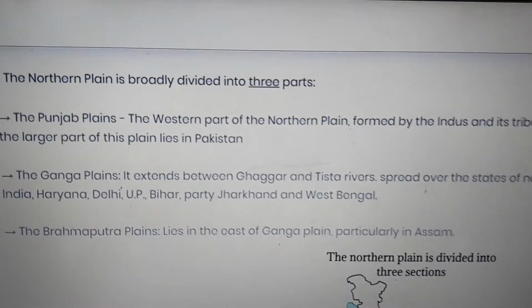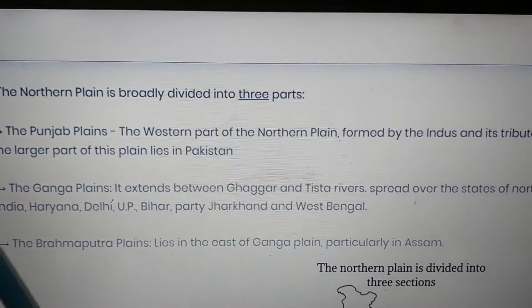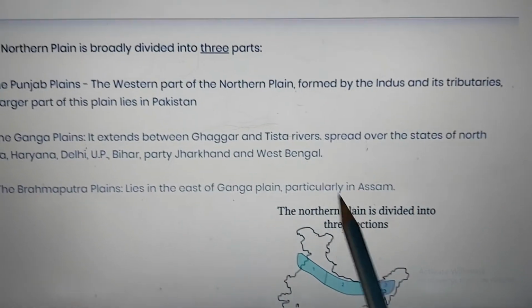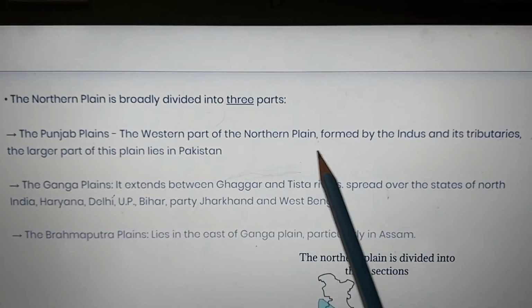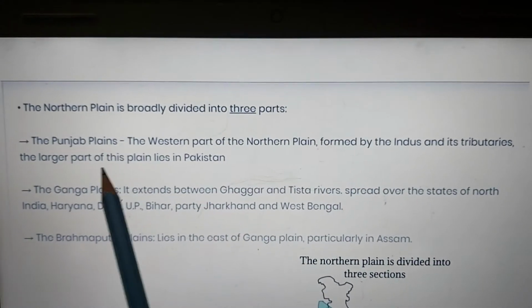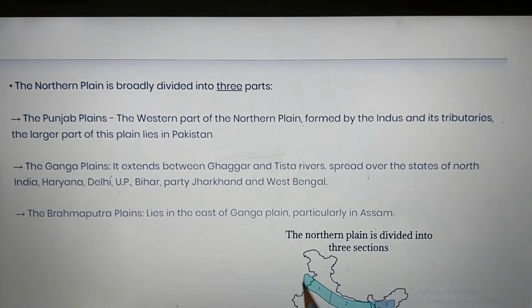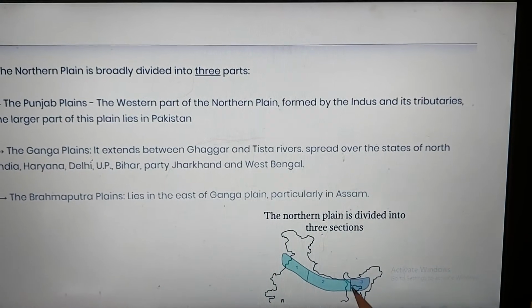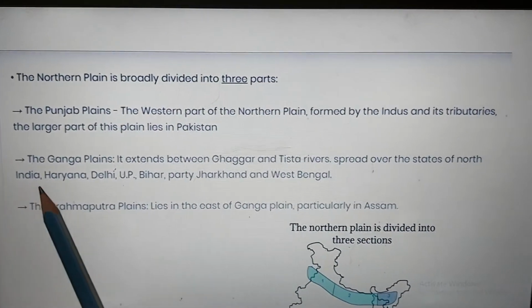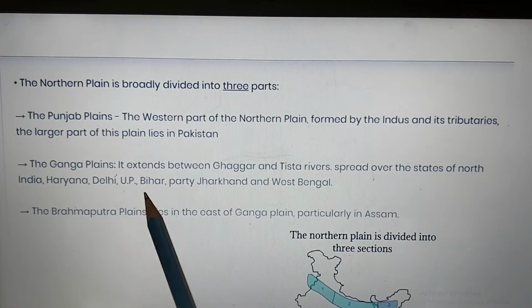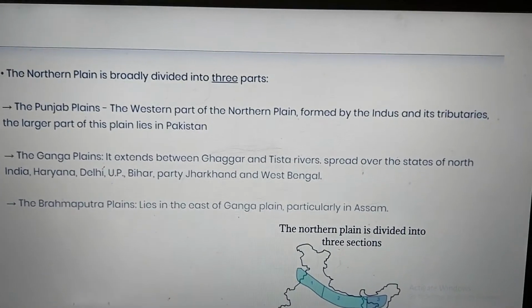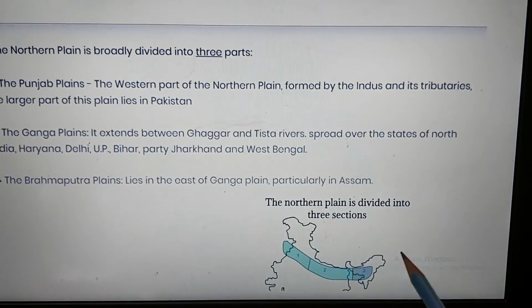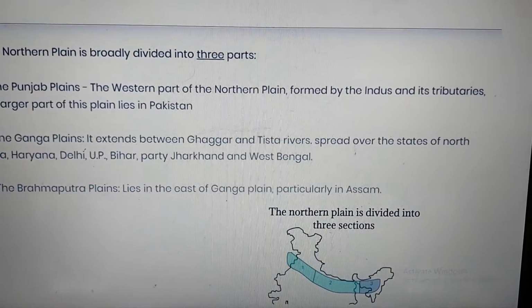Children, then we have learned that the northern plain is divided into three parts: the Punjab basin, the Ganga basin and the Brahmaputra basin. You can see 1, 2 and 3. Now the Punjab basin is the western part of the northern plains formed by the Indus and its tributaries, and the larger part lies in Pakistan. Ganga extends between the Ghaggar and Teesta rivers, and it's spread over states like Haryana, Delhi, UP, Bihar, Jharkhand and West Bengal. And Brahmaputra, particularly in Assam, you can see here in the east part of the Ganga plain.